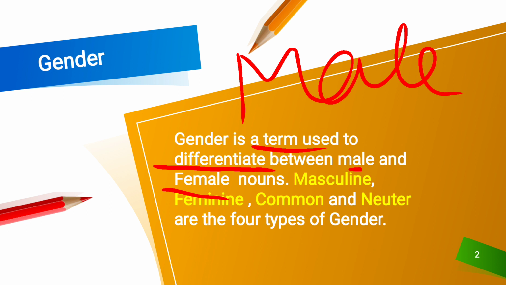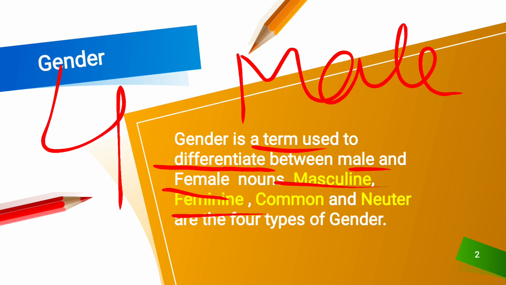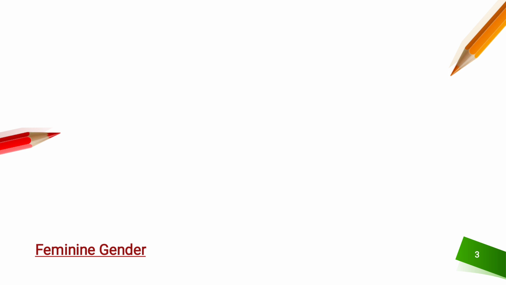And how many types of gender are there? Four types of gender: masculine, feminine, common, and neuter. There are four types of gender.